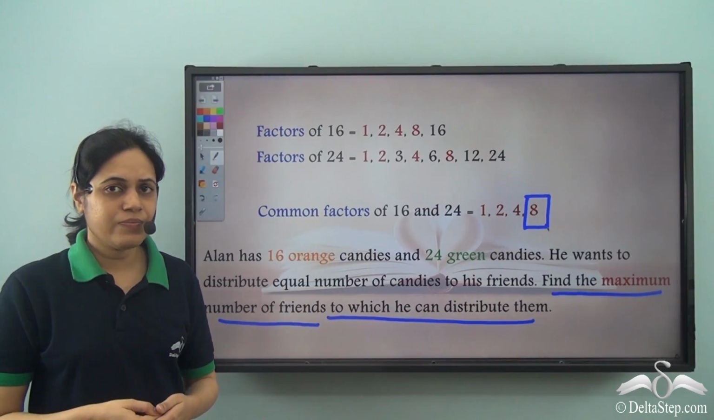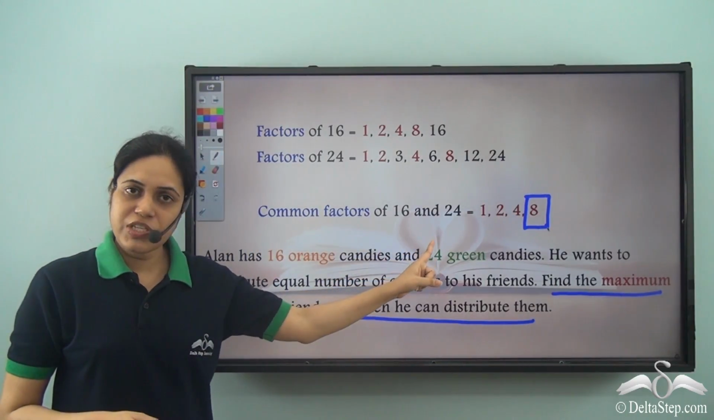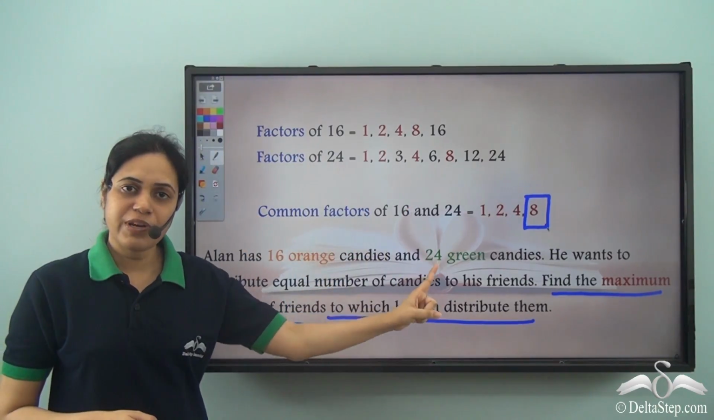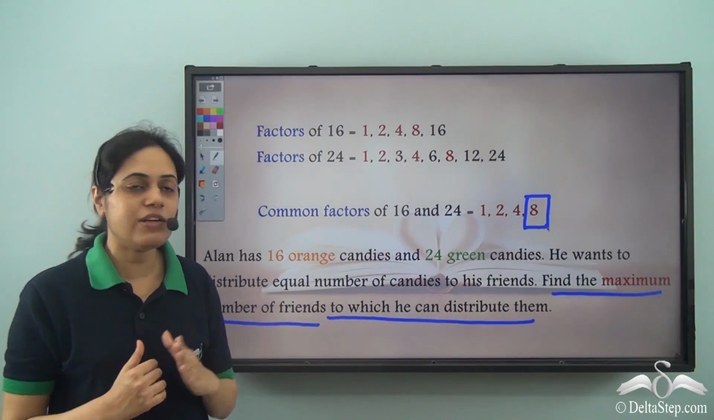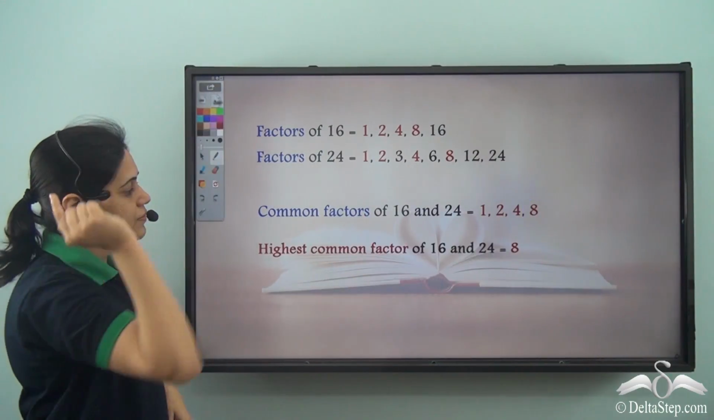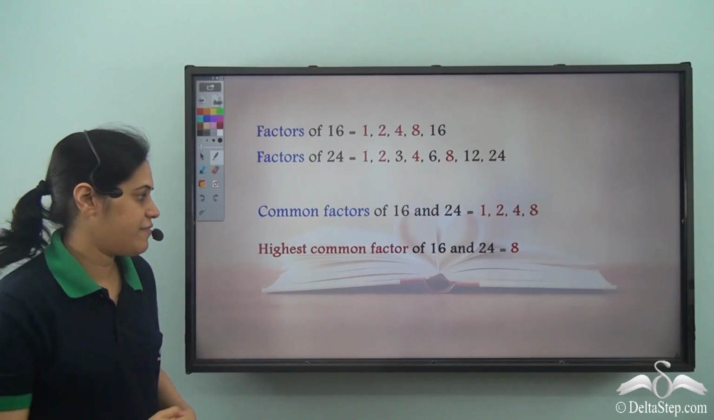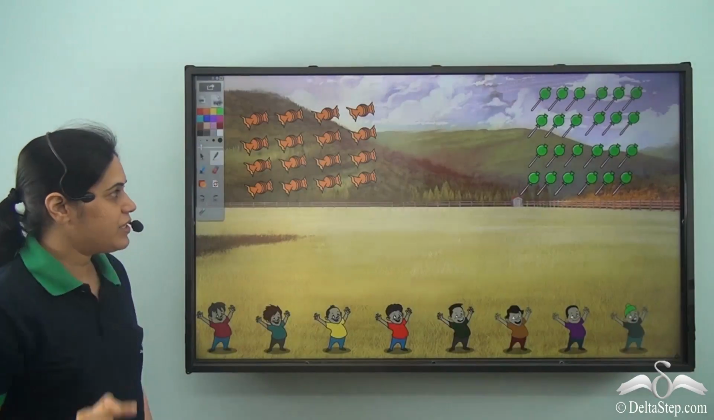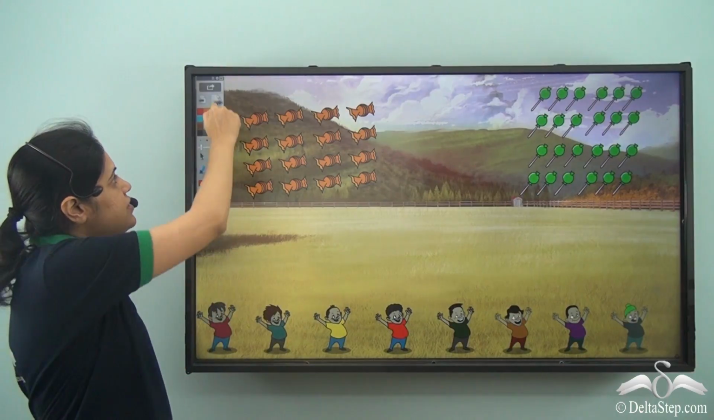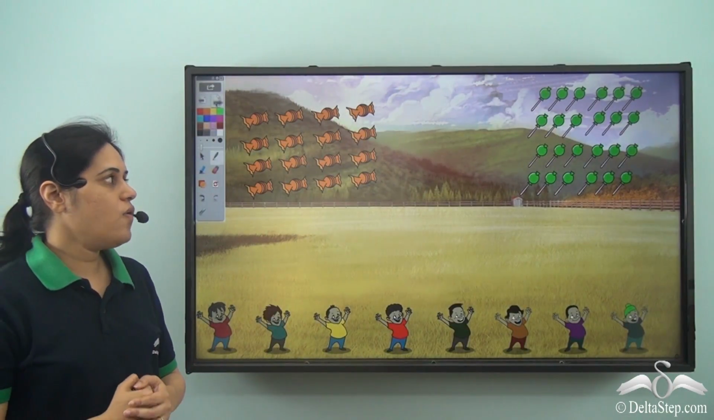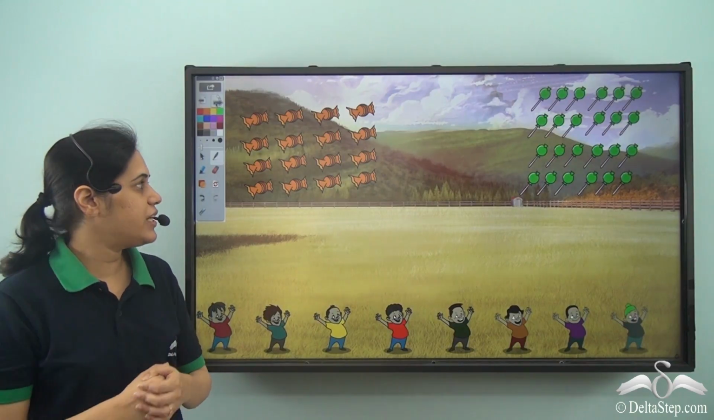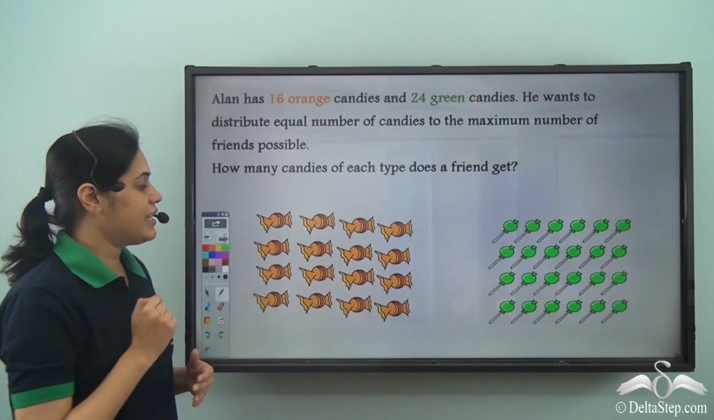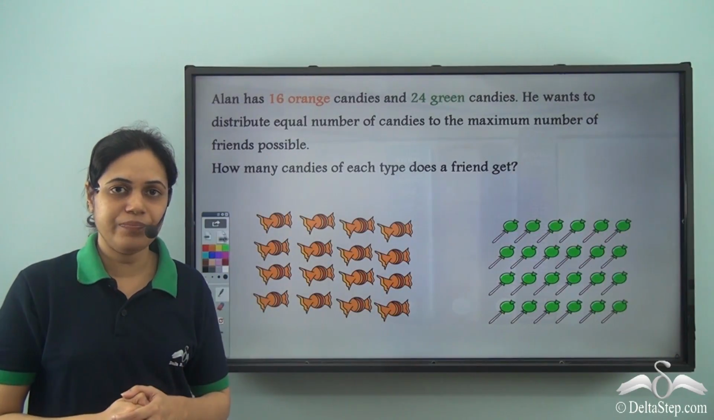Now what is this 8? This is a common factor of 16 and 24, but it is also the highest common factor because it is the highest among all the factors. So this means that I need the HCF. So the highest common factor is 8. So the candies can be distributed among 8 friends. So see, this is how all the candies can be distributed equally among 8 friends. So problems like this can be easily solved using the HCF directly.